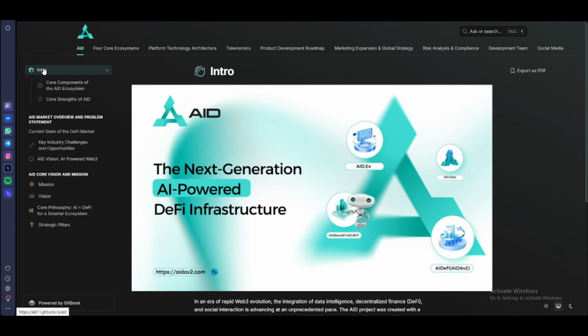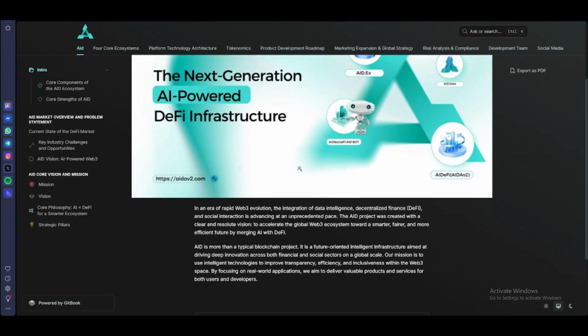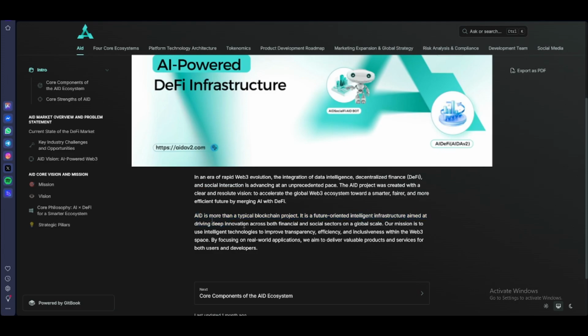And then this is the introduction. We have here the GitBook. We have here the AID. This is the next generation AI-powered DeFi infrastructure. So this is the era of rapid Web3 evolution. And also, what is the AID?